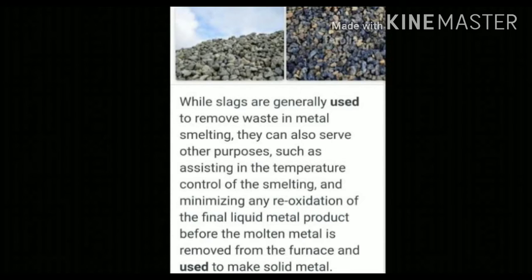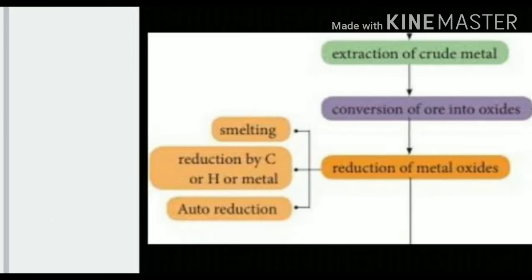It can also serve other purposes. It assists the temperature control of the smelting and minimizes any reoxidation of the final liquid metal products before the molten metal is removed from the furnace and used to make solid metals.